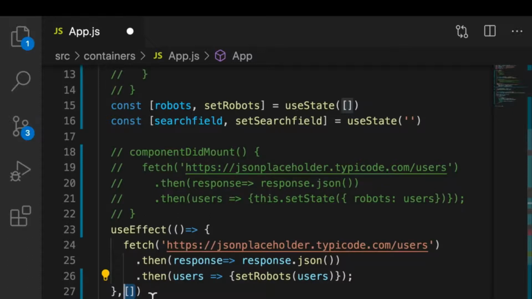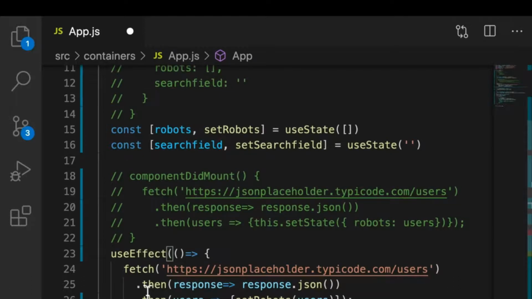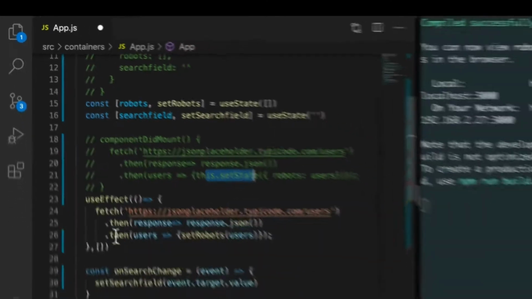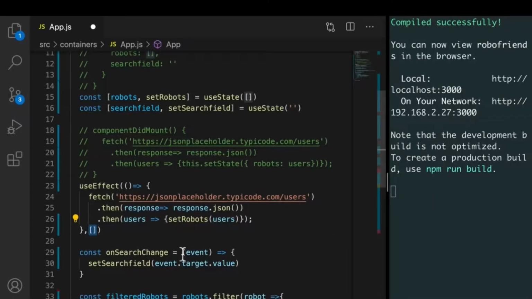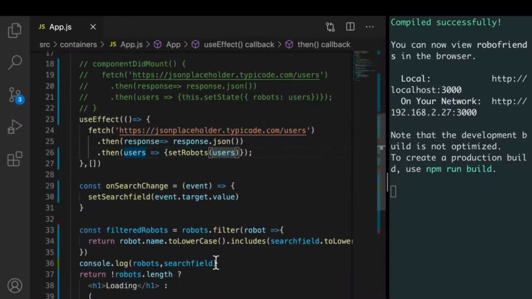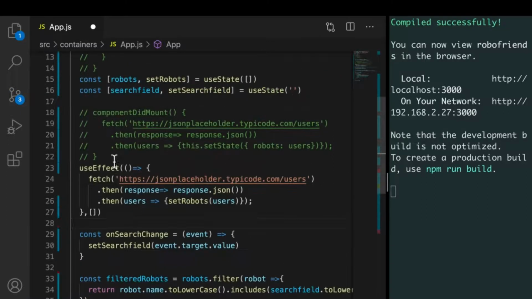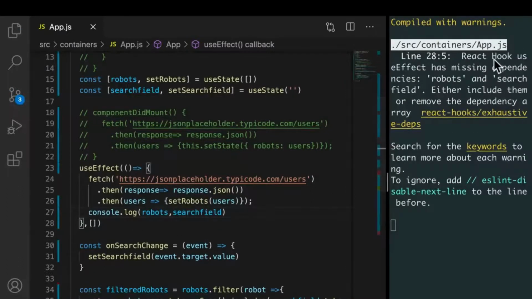Remember, hooks aren't a JavaScript thing. It's just a way to use React that you need to get used to, just like you had to get used to this.setState. So by having an empty array here, I now replicated componentDidMount. So now if we just move console.log over here to useEffect, so inside of useEffect, we'll ignore the warnings for now.